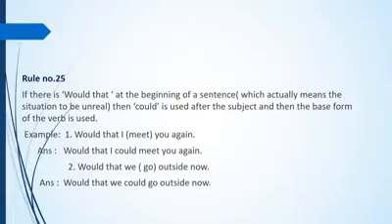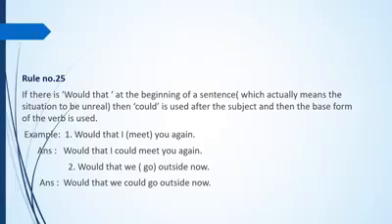Rule number 25. If there is would that at the beginning of a sentence, which actually means the situation to be unreal, then could is used after the subject and then the base form of the verb is used. Example, number 1, would that I meet you again. The answer is would that I could meet you again.